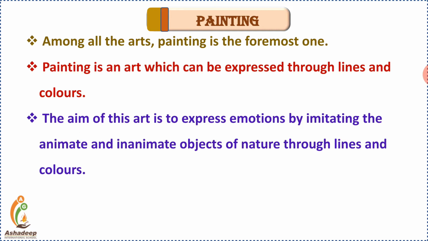While painting, the painter expresses his emotion by imitating animate and inanimate objects. Animate means a live object and inanimate means a non-living object of nature, through lines and color. So painting is a kind of unique art, in which the artist tries to express his emotions, his feeling, his love, his affections towards the other. And this can be performed by keeping the animate, meaning living object, or non-living object in the center.